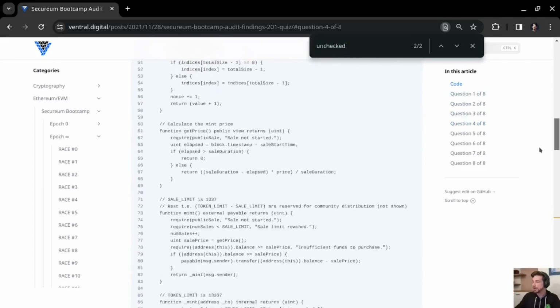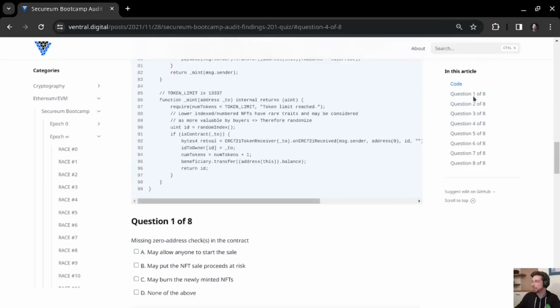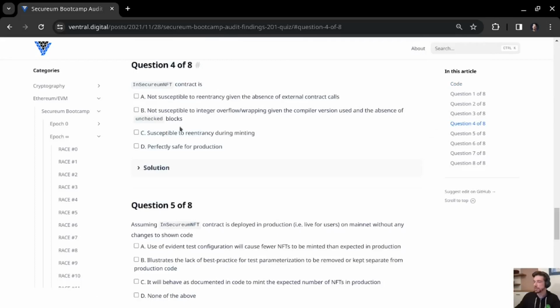There are no unchecked blocks in this entire code, and therefore this option is indeed true. It is not susceptible to integer overflows or wrapping because the compiler version used prevents this from happening, and this protection from this compiler version is not bypassed using any unchecked blocks.